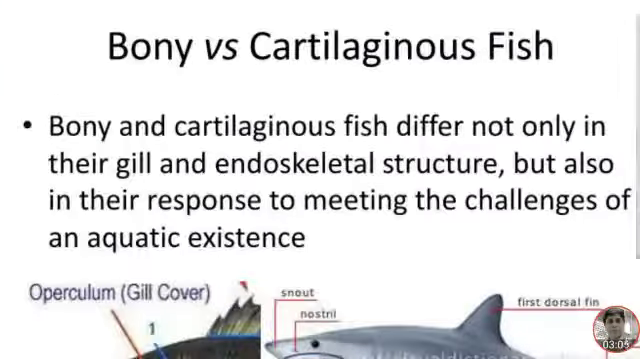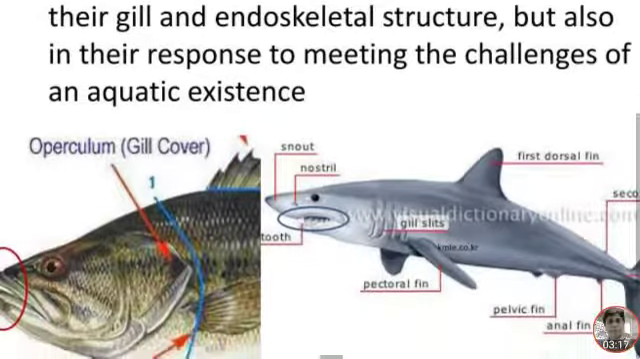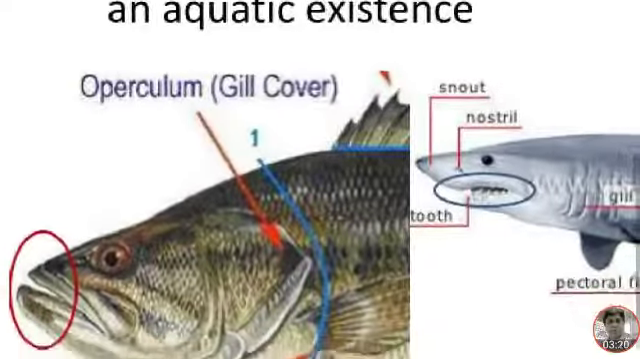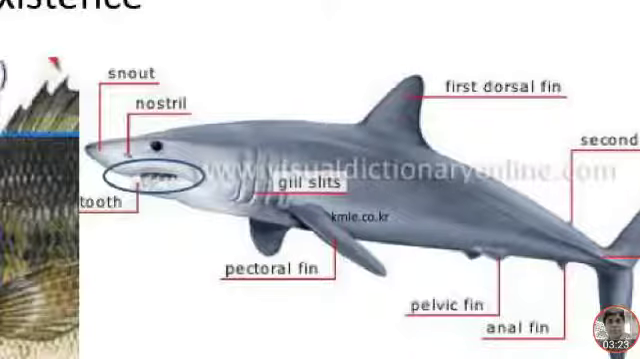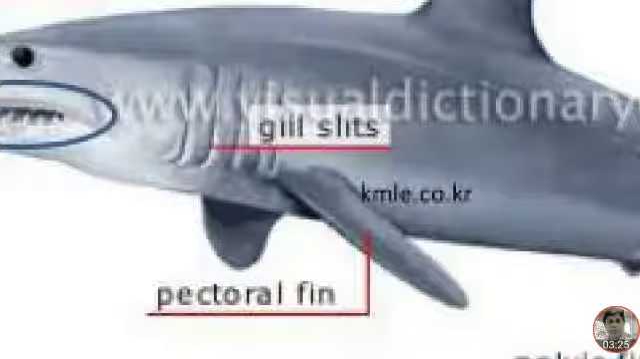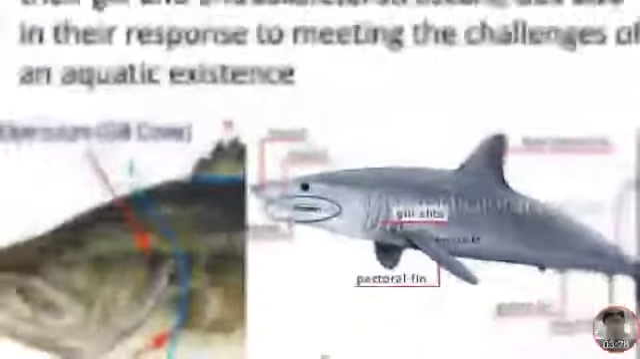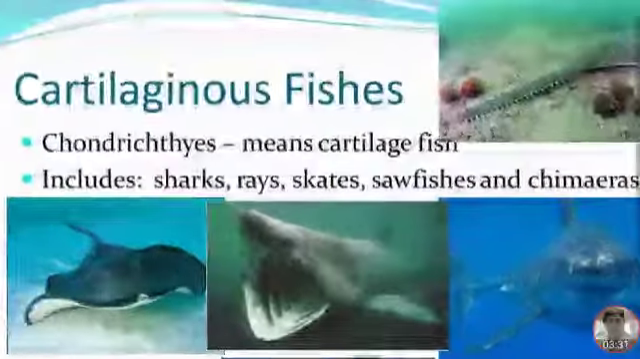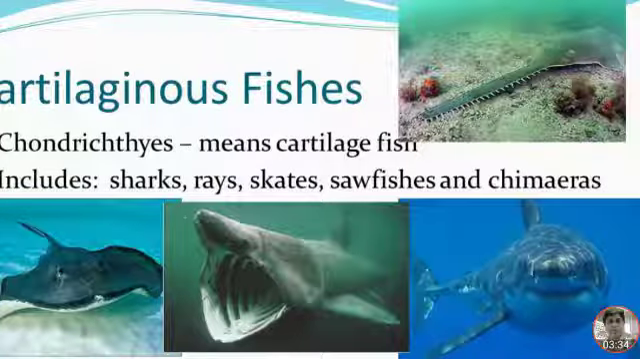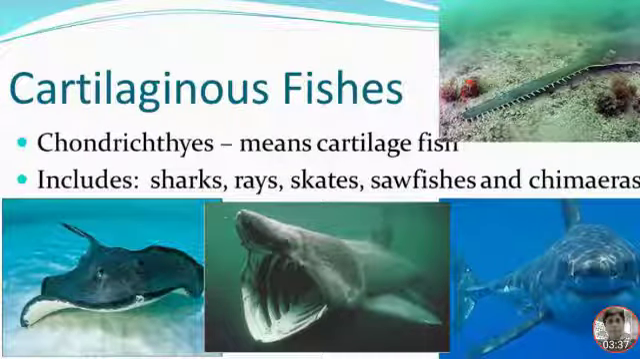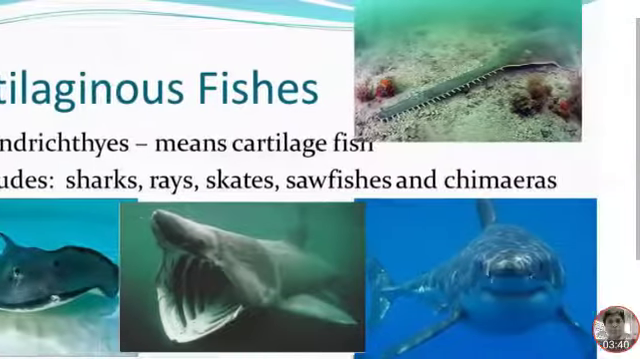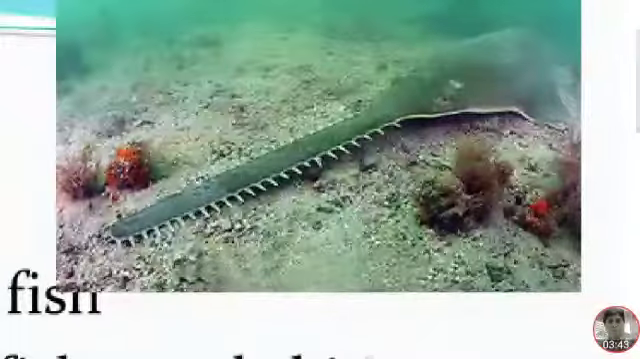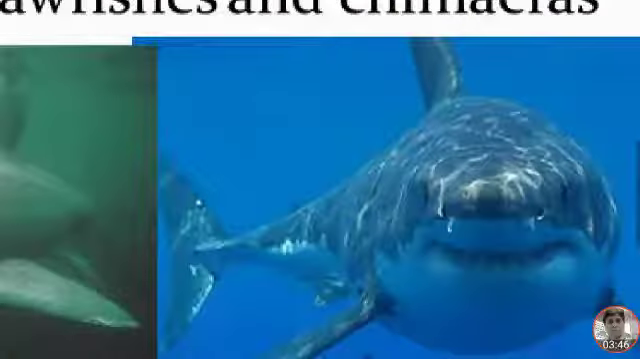Bony versus cartilaginous fishes. Bony and cartilaginous fish differ not only in their gill and endoskeletal structure, but also in their response to meeting the challenges of an aquatic existence. In bony fishes, the gill is covered by an operculum, whereas in cartilaginous fishes, the gill slits are not covered by an operculum. Example: shark. Cartilaginous fishes are called Chondrichthyes, meaning cartilage fish, and include sharks, rays, skates, sawfishes, and chimeras. These are cartilaginous fishes.